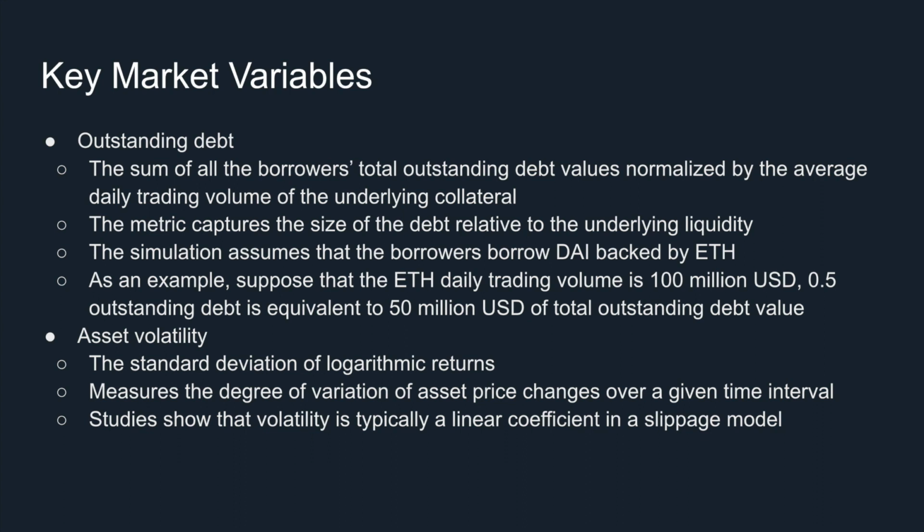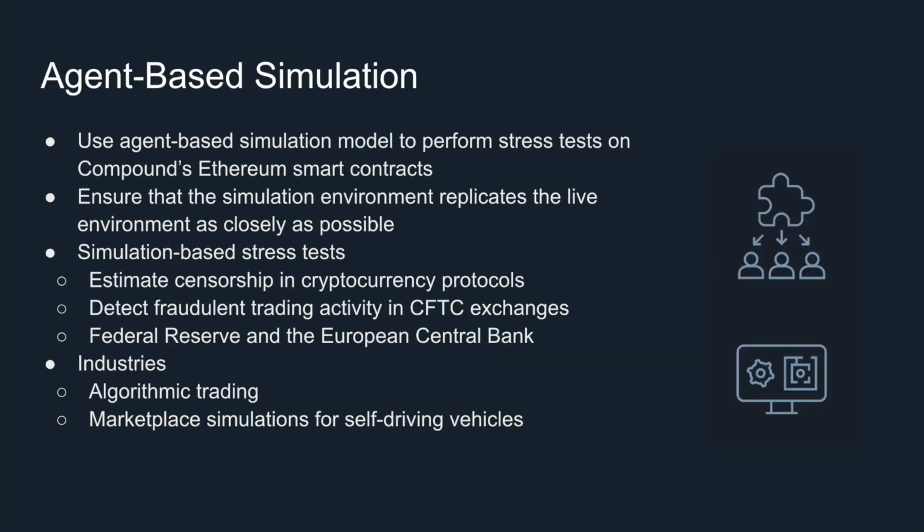Asset volatility is the standard deviation of logarithmic returns. It measures the degree of variation of asset price change over a given time interval. Studies show that volatility is typically a linear coefficient in a slippage model. We use an agent-based simulation model to perform stress tests on Compound's Ethereum smart contracts. This ensures that the simulation environment replicates the live environment as closely as possible.